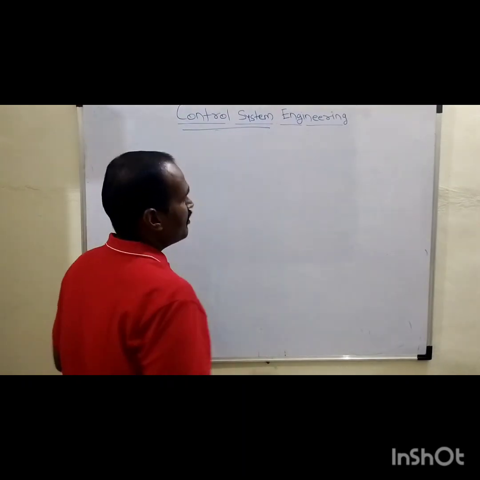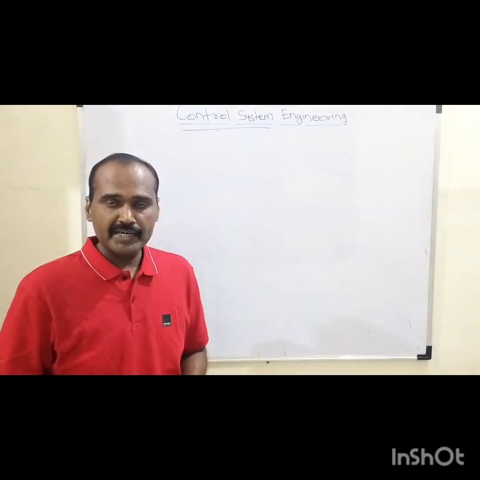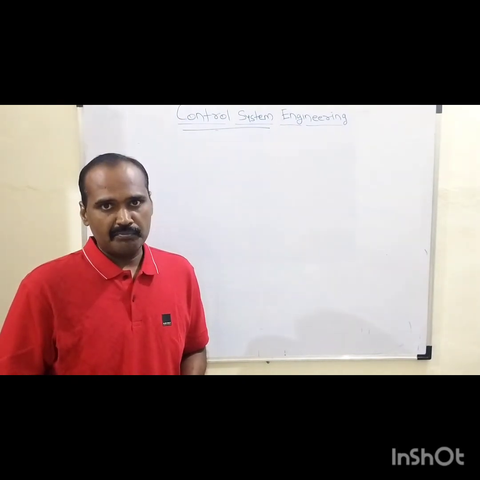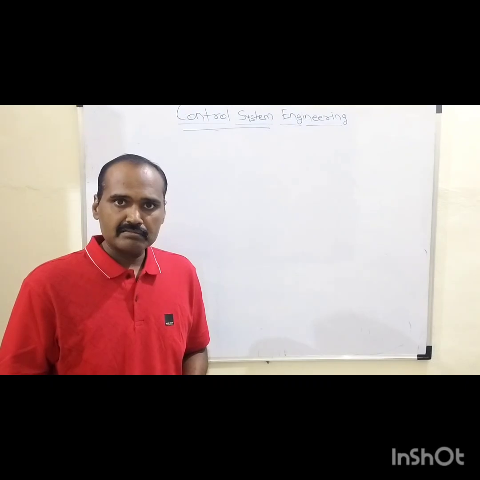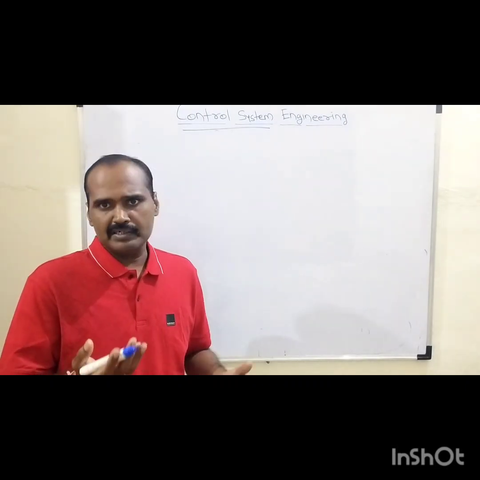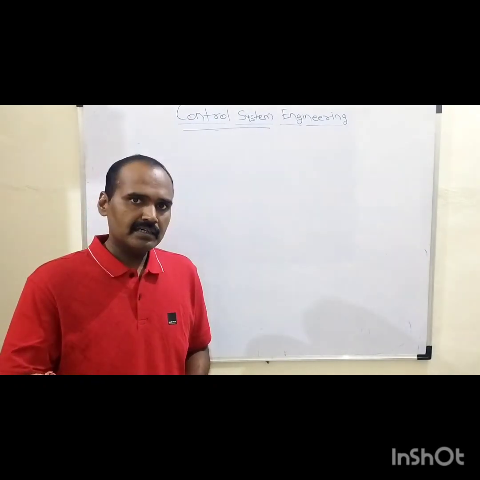Before going to the control system, first of all we need to understand the basic definition of a system. A system is roughly an arrangement of different elements that are connected to attain a certain objective.